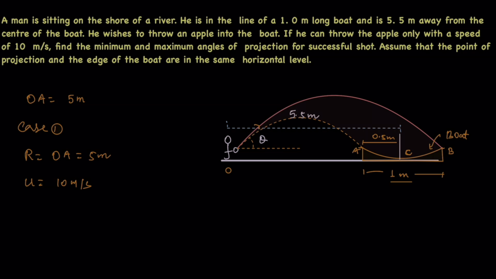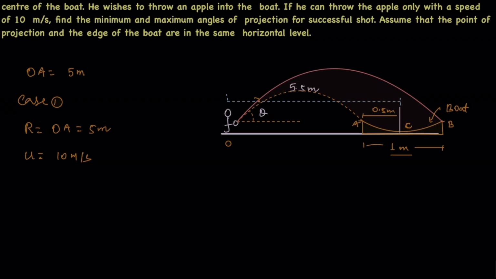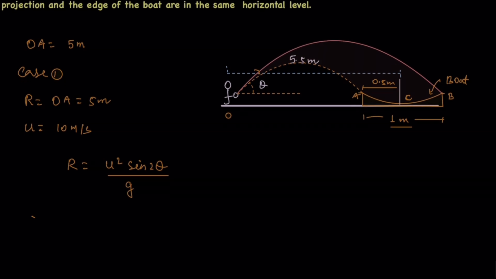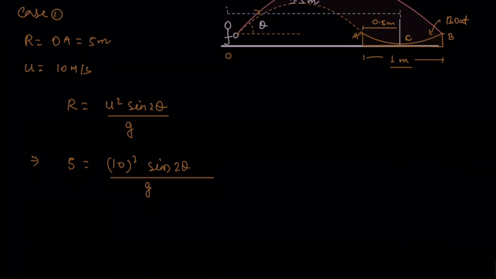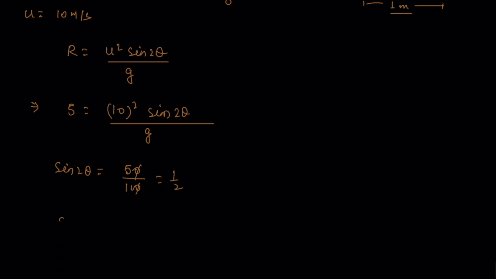We can use the range formula: R is equal to U square sine 2 theta divided by G. Substituting the values, R is 5, U is 10 square, and sine 2 theta divided by G. So sine 2 theta is equal to 50 by 100, which is 1 by 2.